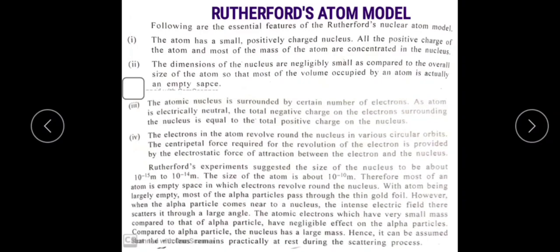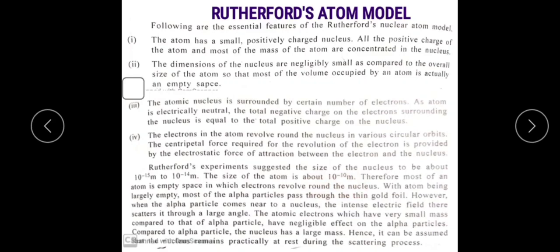The Rutherford experiment also suggests the size of the nucleus and the size of the atom. According to him, the size of the nucleus is about 10 to the power minus 15 meter to 10 to the power minus 14 meter. This is the approximate size of the nucleus, and the size of the atom is about 10 to the power minus 10 meter.